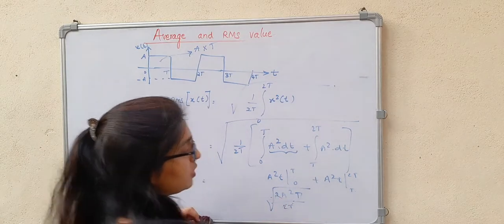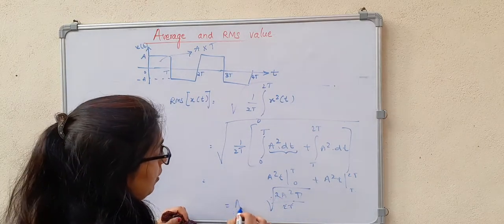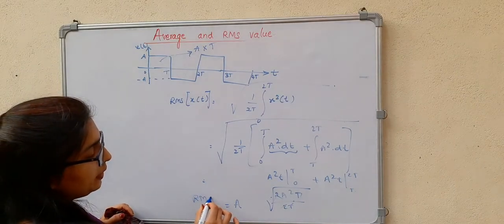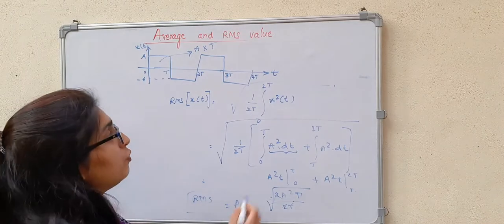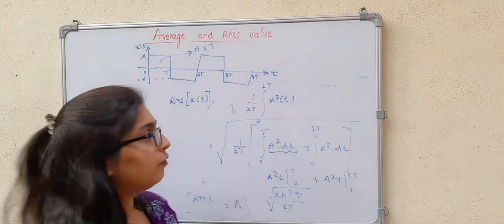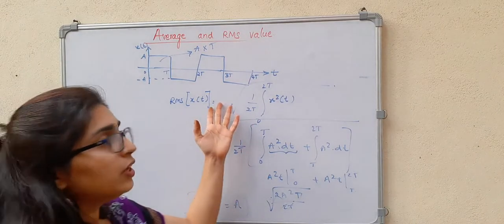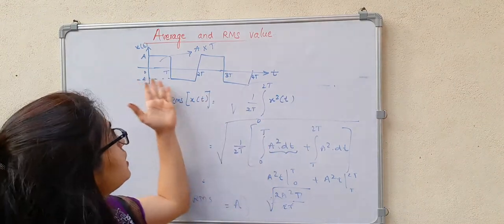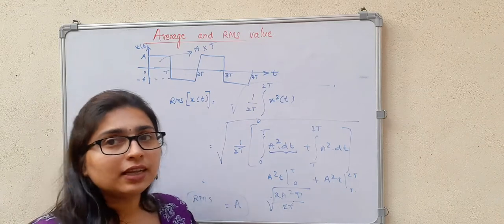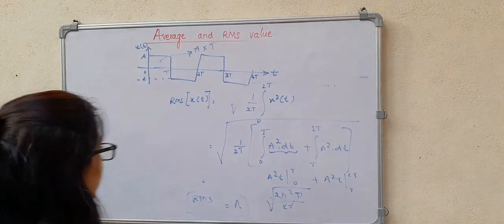What is the square root of this? That will be equal to A. So the RMS value is equal to A for the symmetrical square wave. And the average value, if I consider the complete cycle, is equal to 0. But if I consider only the positive half cycle, then it is equal to A.